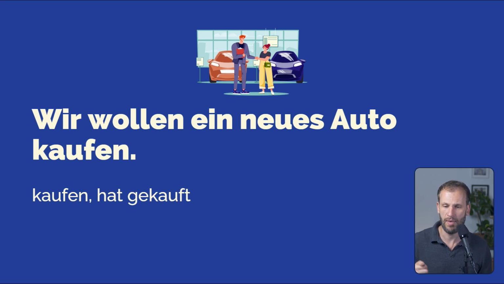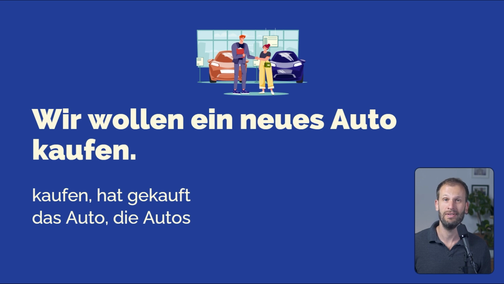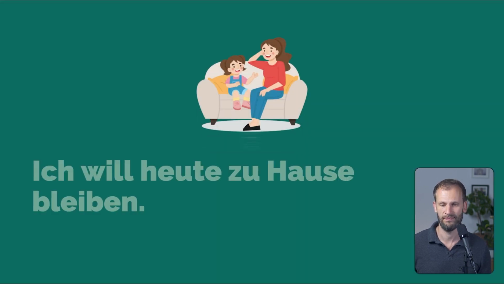So Auto is der, die, das. Well, if you look closely, we have ein neues Auto. So this must be a neutral noun. Other nouns, they don't get an adjective with an S before them, right? So this must be neutral. Das Auto. How about the plural? The plural form is die Autos. Das Auto, die Autos.